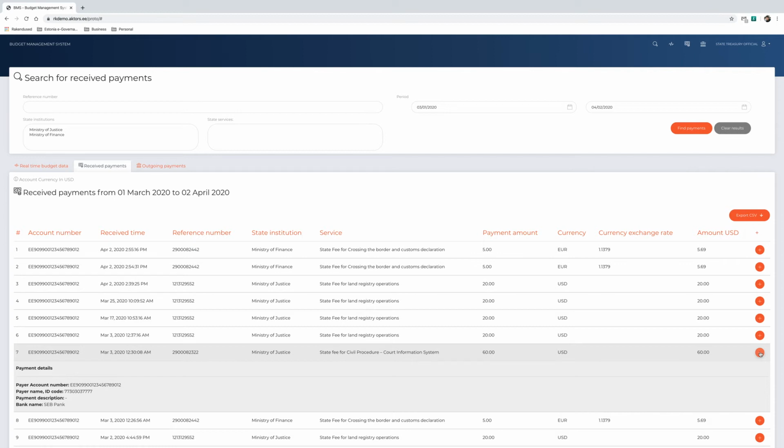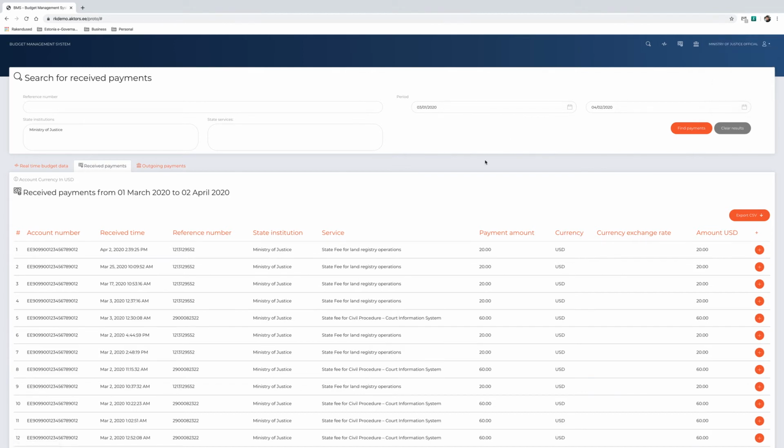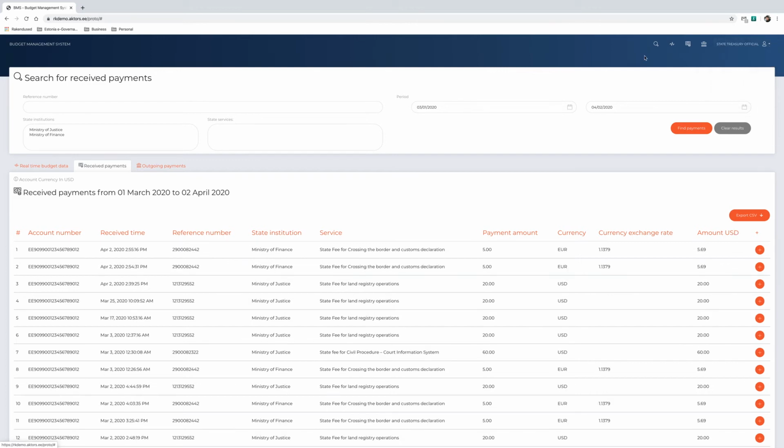When we change the role to that of a representative of a ministry or organization, the view shows only the transactions for that particular organization, as we can see by changing the view to that of a Ministry of Justice official. Now only the transactions associated with the Ministry of Justice are visible to us. It is also possible to carry out a search for payments according to a specific state service. For example, the fee for civil procedure.